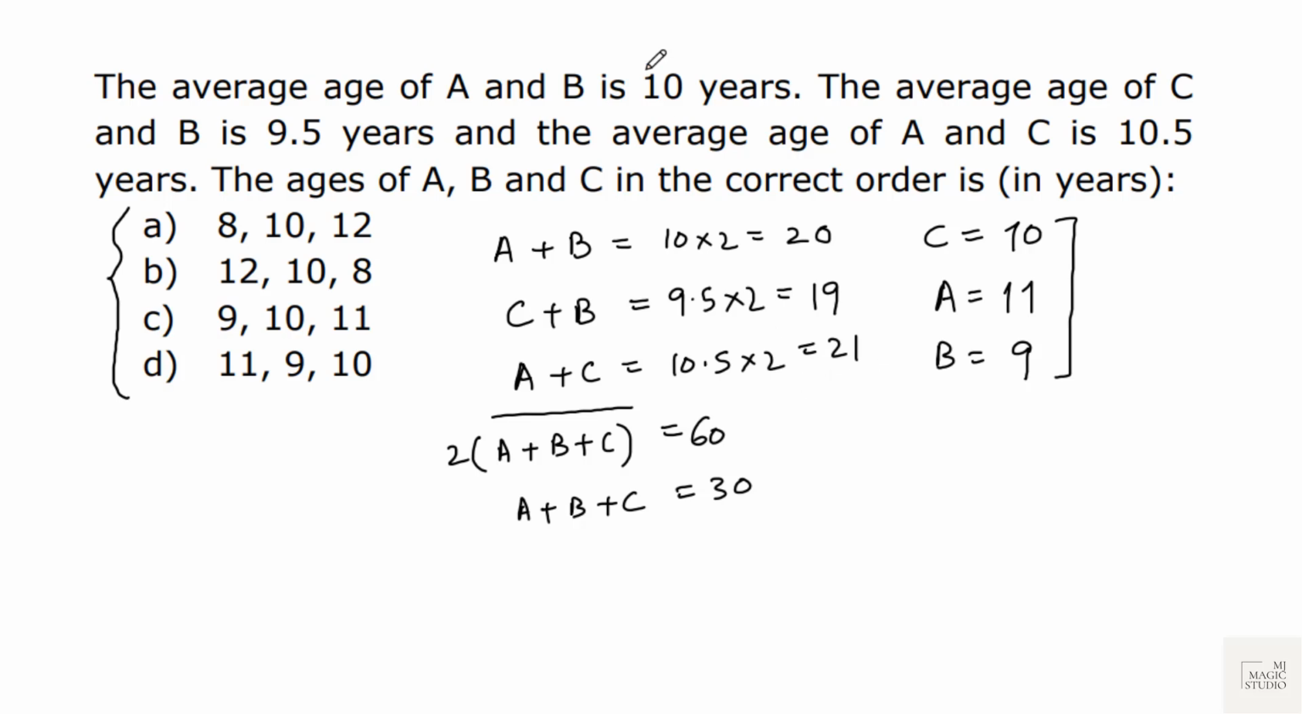If options are given, we can very easily calculate from the first one only. A plus B is 20. This is giving 18. This is 22. This is 19. And this is the only option which is giving 20. Option D is the pick.